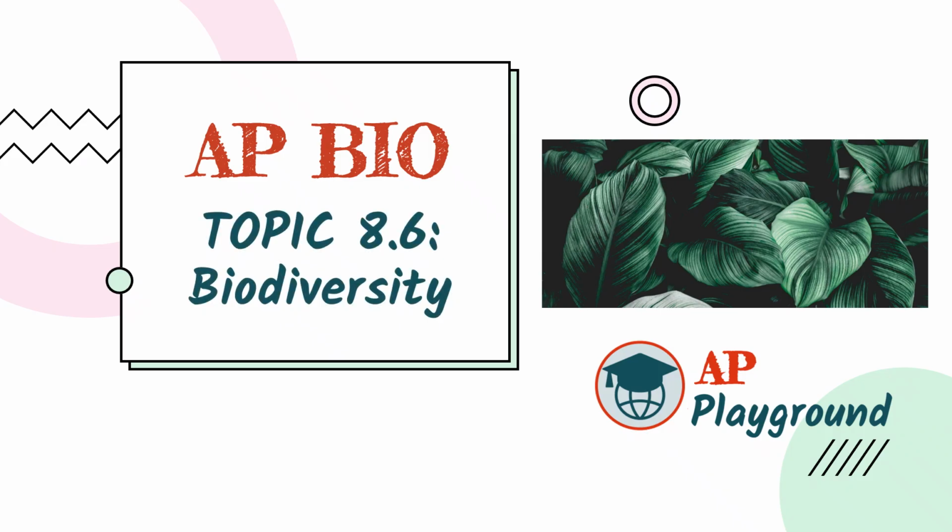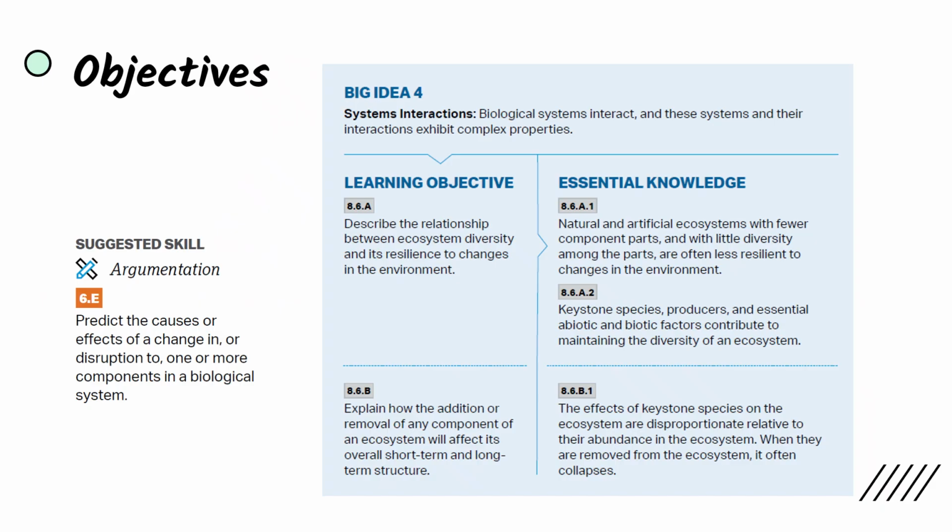Today we're covering topic 8.6, Biodiversity. Not too much to discuss today, but we'll be describing the relationship between ecosystem diversity and its resilience to changes in the environment. So essentially the benefits of biodiversity. And we'll also discuss the addition or removal of any component of an ecosystem and how that can affect its overall short-term and long-term structures. And our suggested skills: argumentation 6E, predict the causes or effects of a change in or disruption to one or more components in a biological system.